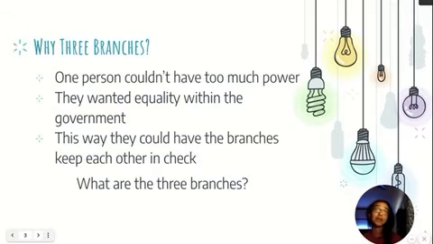First of all, we need to know why we have 3 branches of government, and the reason behind that is the delegates of the Constitutional Convention didn't want one person to have too much power. This was right after the Revolution and right after the rule of King George, and they had seen what the power of one person controlling so much could do for the country, and they didn't want that. They wanted equality within the government, and they wanted that equality to reflect the equality that they wanted to have within the people of the country. And this way, they could have the branches keep each other in check and qualify what the other branches do.